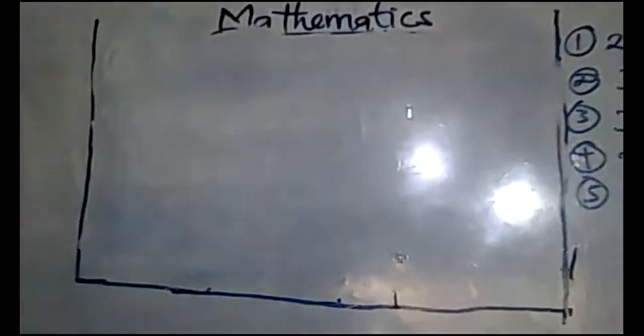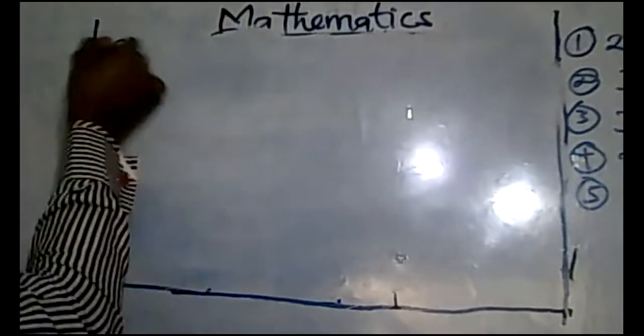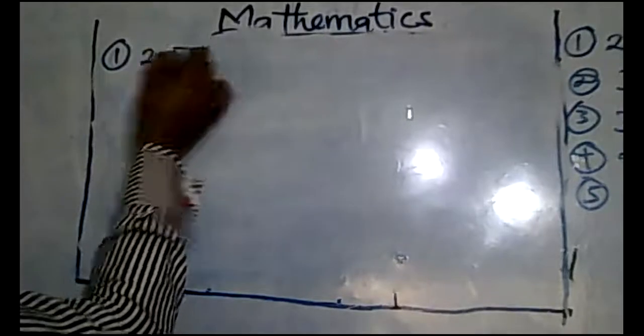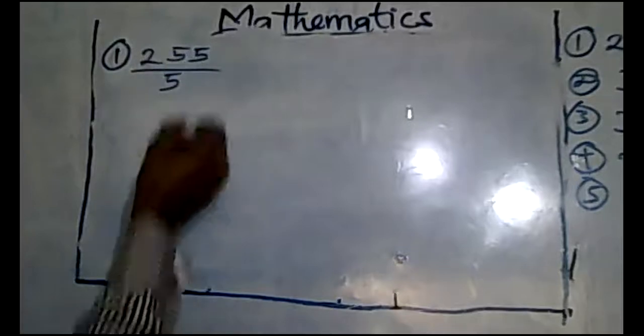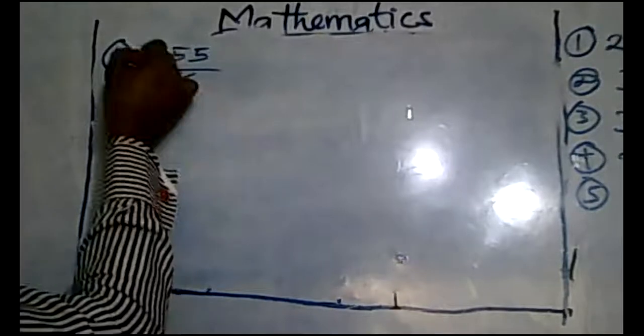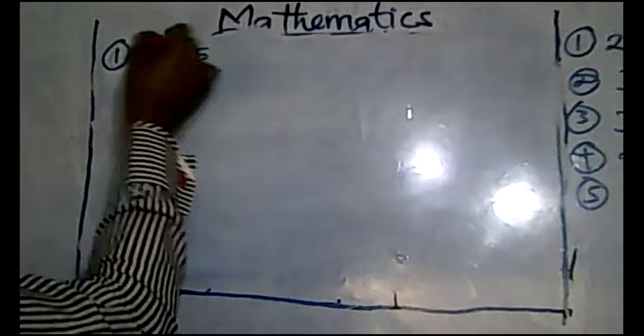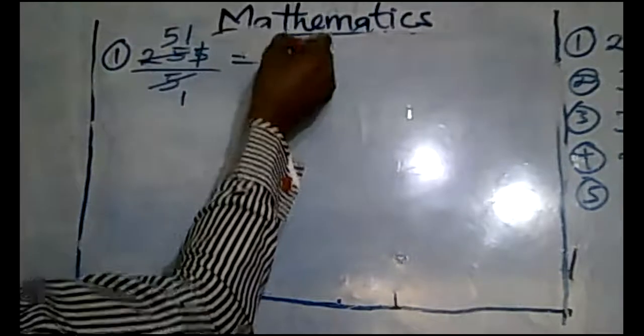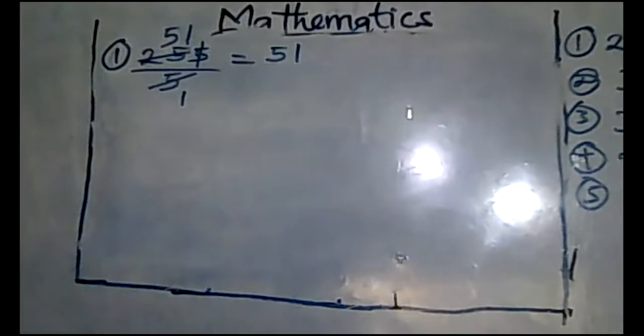Okay, so number one of the exercises, 255 over 5. So simple. Just say 5 here 1, 5 in 25, 5, 5 in 5, 1. So the answer of that one is 51.